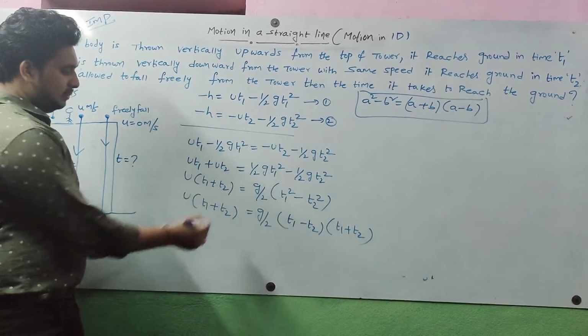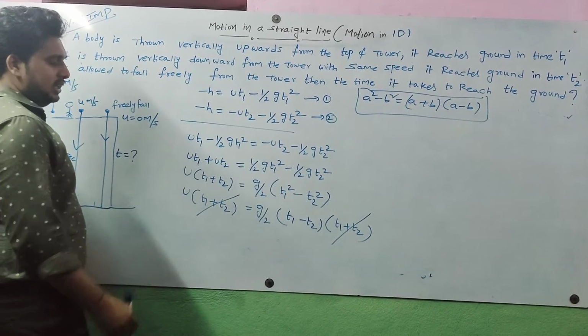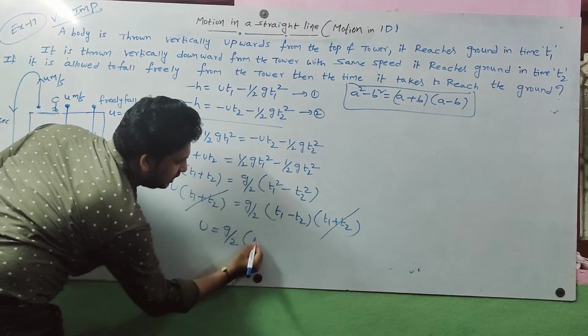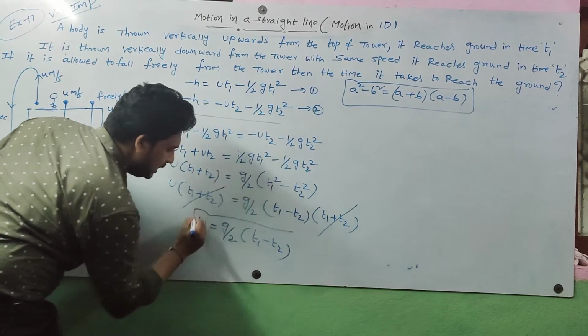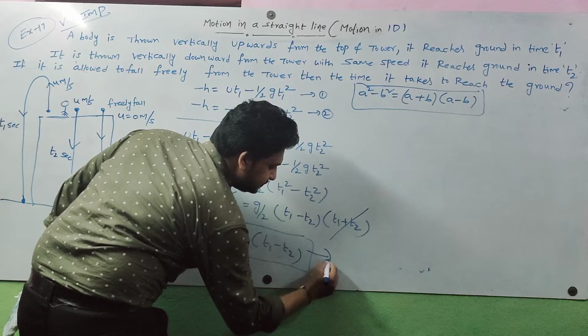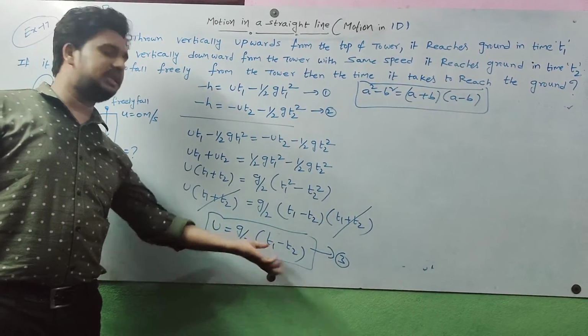Now t1 plus t2 on this side and t1 plus t2 on that side are going to be cancelled. What we got here: initial velocity u is equal to g by 2 into t1 minus t2. So this is equation 3. We got the u value as g by 2 into t1 minus t2.